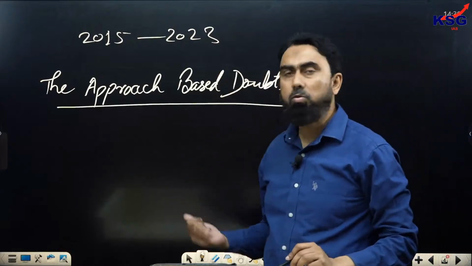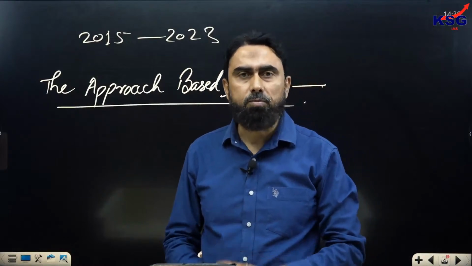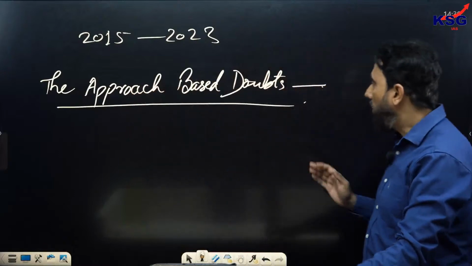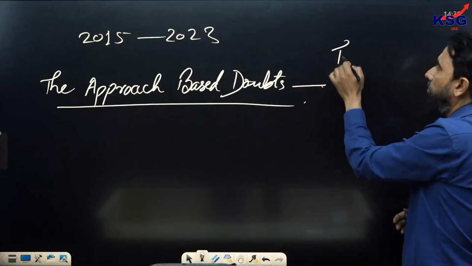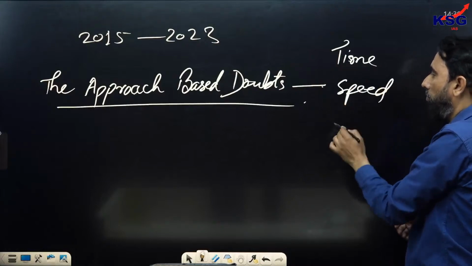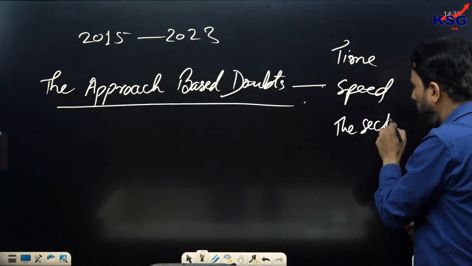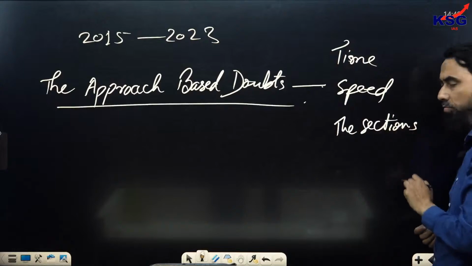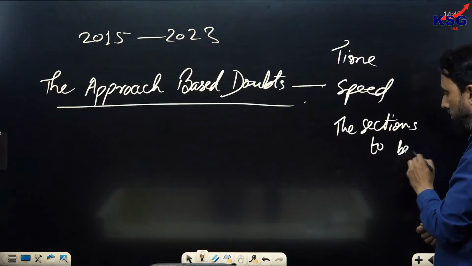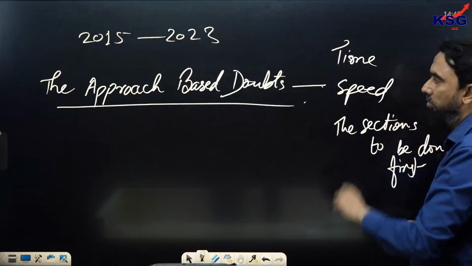Before this, I have already discussed with you concept-based doubts related to the questions and options, the information the question requires. Approach-based doubts mean the approach in terms of time, in terms of your speed, in terms of which section should be taken first. Different students have different types of issues here. All your strategy-related issues.